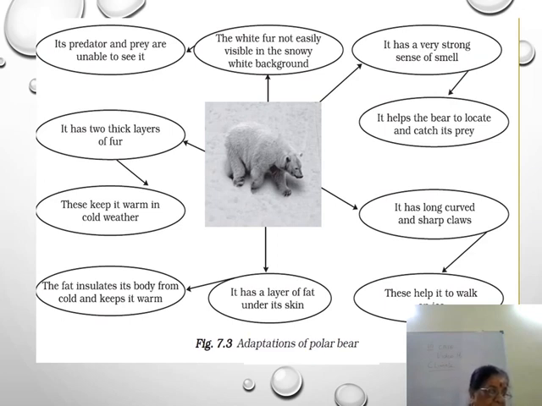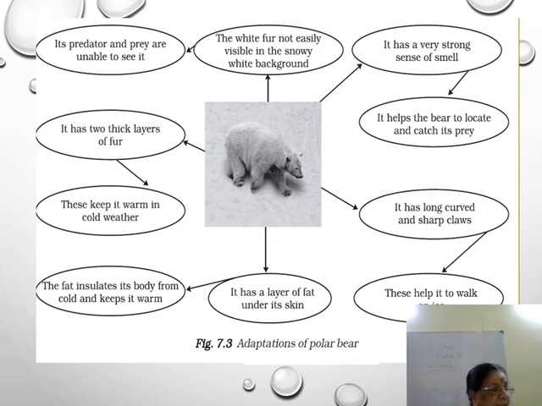So polar bears have white fur so that they are not easily visible in the snowy white background. It protects them from their predators. It also helps them in catching their prey.